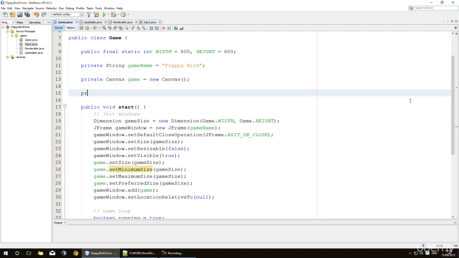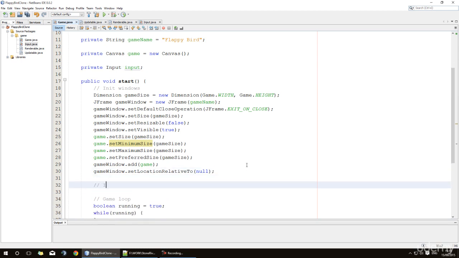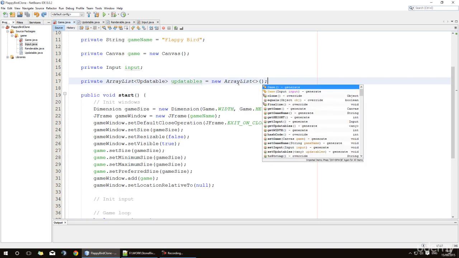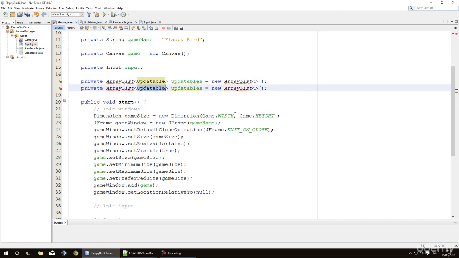The first thing we're going to need is an instance of this input class, and we will initialize that somewhere below here. Let's just put a comment to remind ourselves, init input. Once this is done, we're going to create two array lists. One of type updatable, which we'll call updatables, and we can set this to a new array list right away. The second will be called renderables, and it will take the type renderable. These two array lists are basically going to act as storage for all of the updatable game objects we want and all of the renderable objects we want.